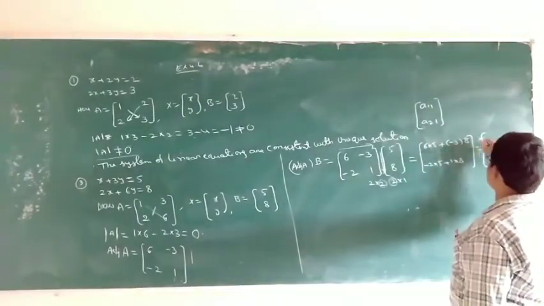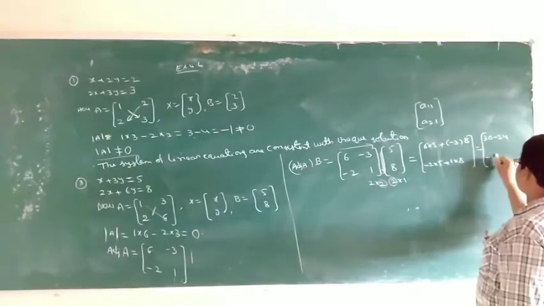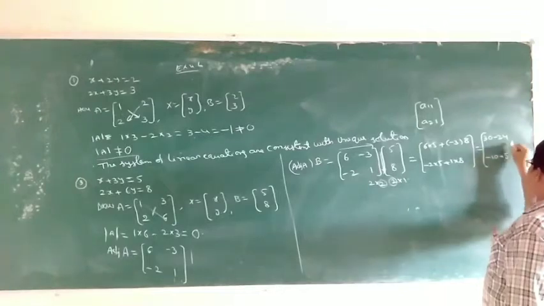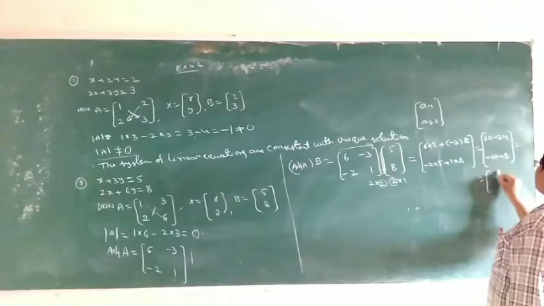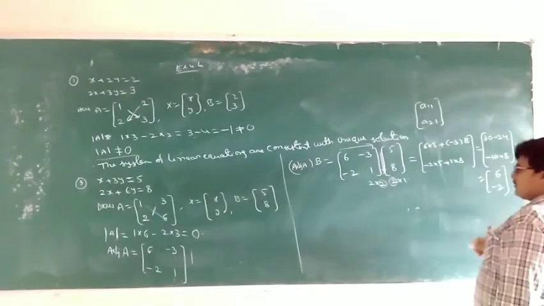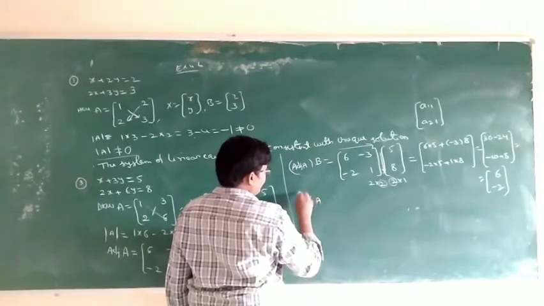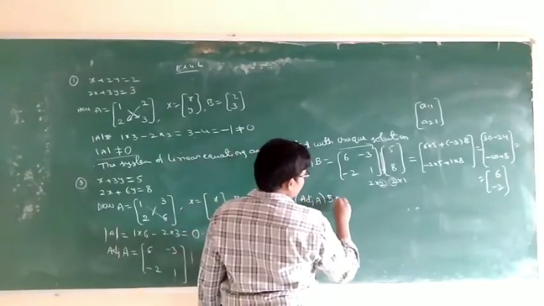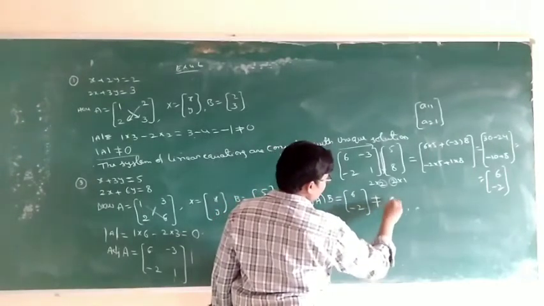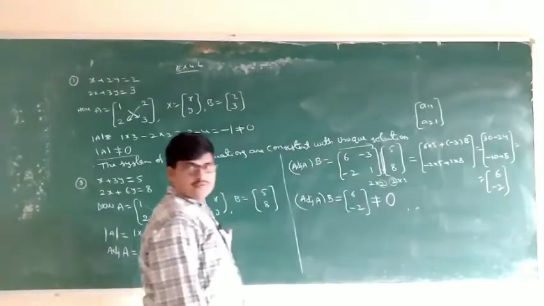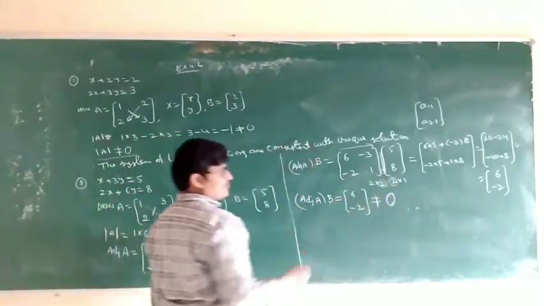6 into 5 is 30, 30 minus 24 is 6. Next, minus 10 plus 8 is minus 2. So adjoint A into B is [6; -2]. This is not equal to the O matrix. So adjoint A into B is not equal to 0.